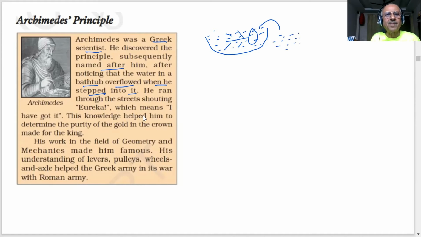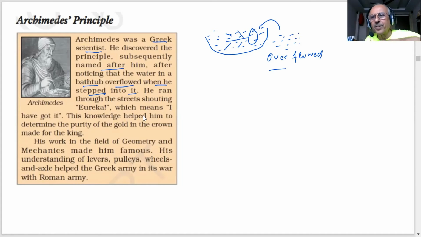Yes, sir. That water in the bathtub overflowed, student, when he was sitting inside the bathtub. And that was important because scientists have very strong minds. They observe something and then they try to find out why it has happened. What has happened to the water, where the water has gone.